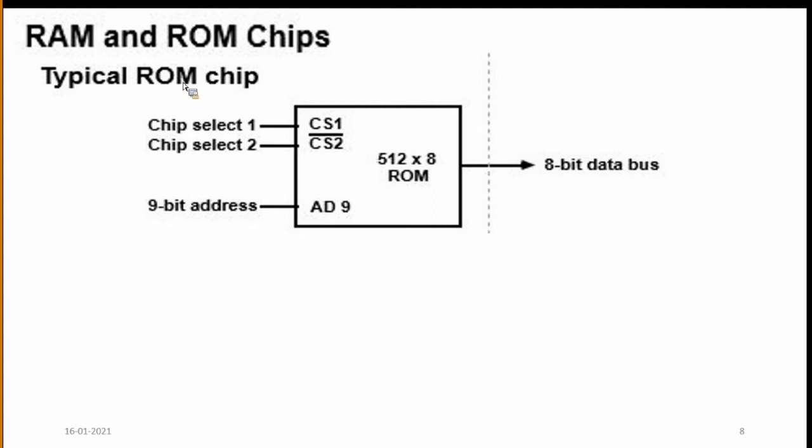In main memory, some portion is RAM and some portion is ROM. The ROM contains the bootstrap loading program. Whenever we switch on the computer, the bootstrap program from the main memory will be executed by the CPU.